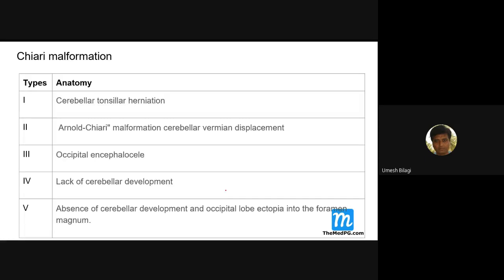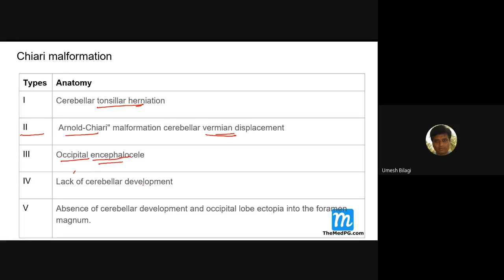Chiari malformations, up to type 5, are there. In fact, there are 1.5, 2.5, 3.5, many are there. Just I put 1, 2, 3, 4. Type 1 is only tonsils herniated. Type 2 is also called Arnold-Chiari malformation. The vermis of the cerebellum is displaced, herniated. Type 3 is occipital encephalocele. Hydrocephalus, there is a dilatation of the fourth ventricle.